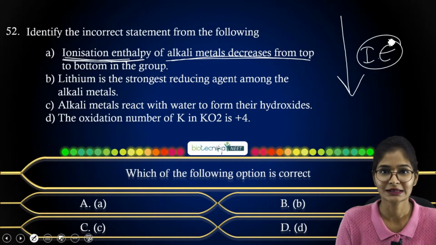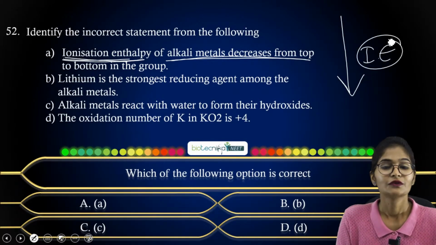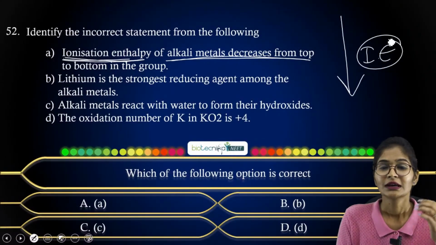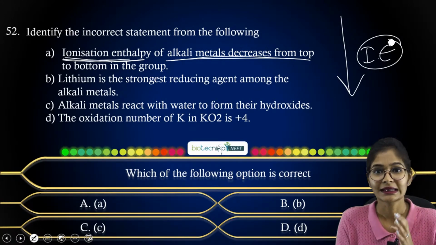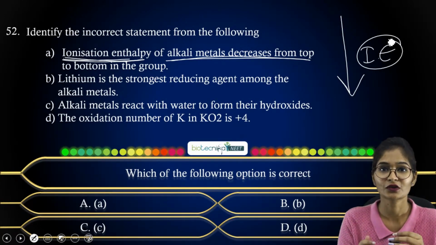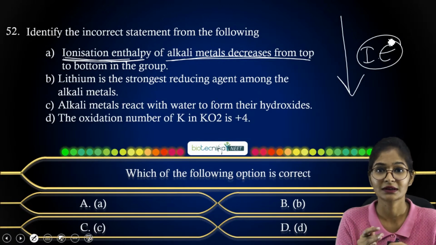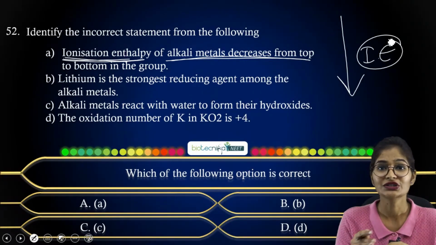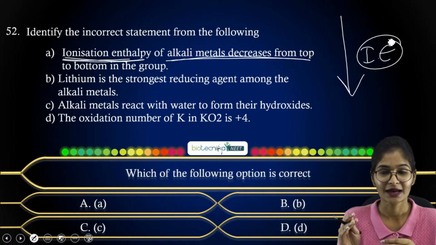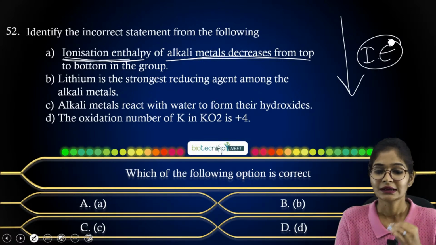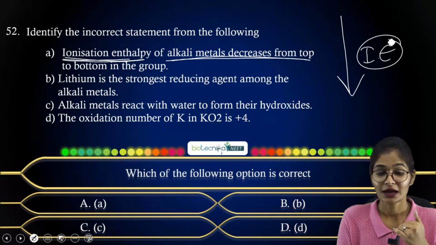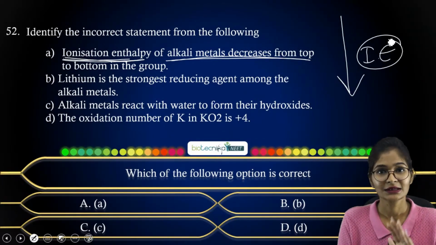Why does it decrease? Because the interaction between the nucleus and the valence electrons will be lesser, because the inner electrons shield your valence electron. That's why the interaction between the nucleus and valence electrons decreases, and the ionization enthalpy decreases down the group.